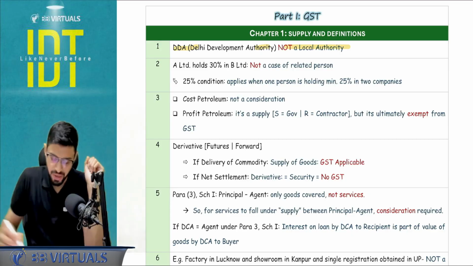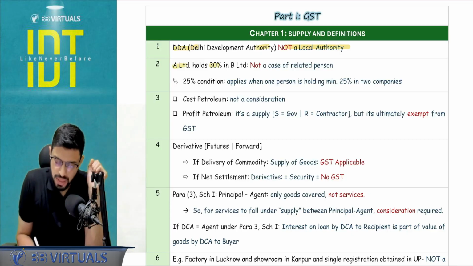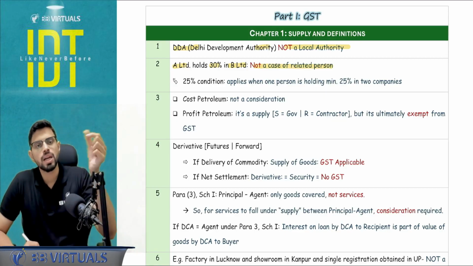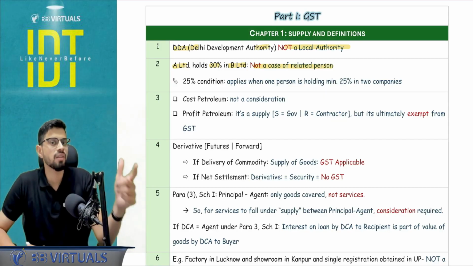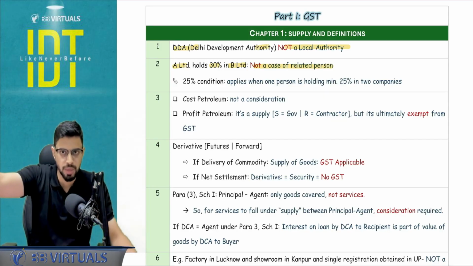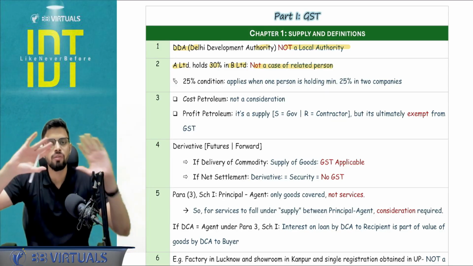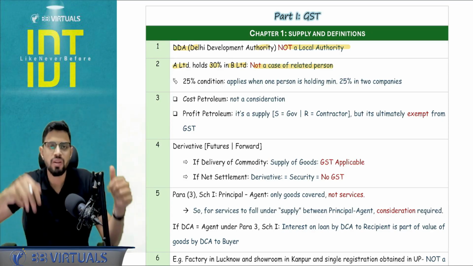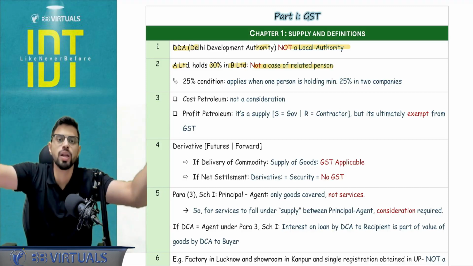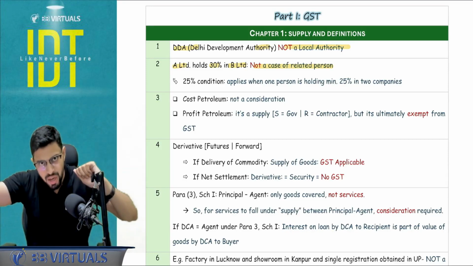Okay, that was clarified. A Limited is holding 30% in B Limited. This is just an example, but it is not a case of related person. Generally, what I have seen is in the case of the definition of related person, where do we use the related person definition? In section 15, that is valuation. In the related person definition, we have learned, sir, there is a limit of 25%. No, 25% is not here. 25% is when one company or one person is holding in two companies, 25% or more.